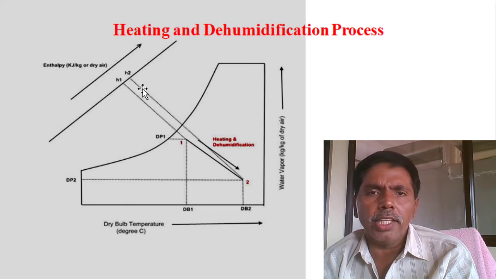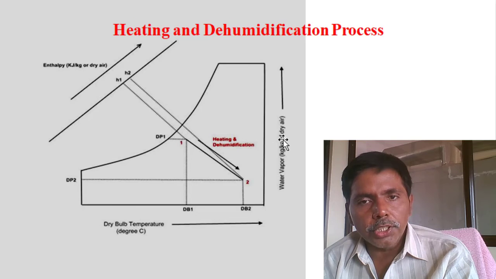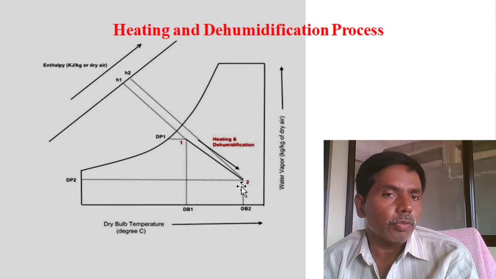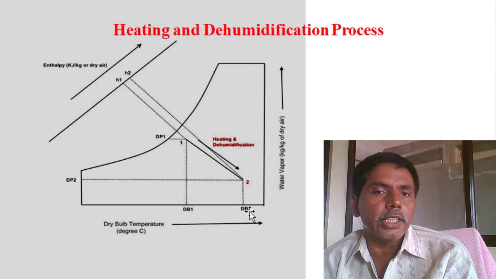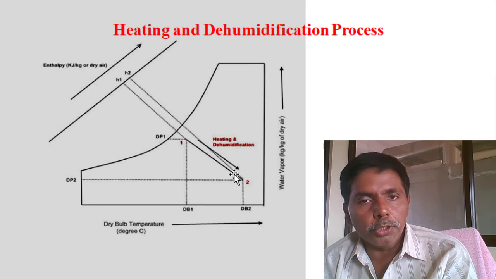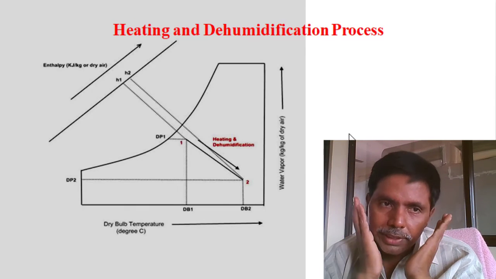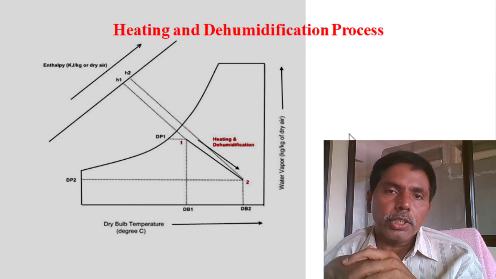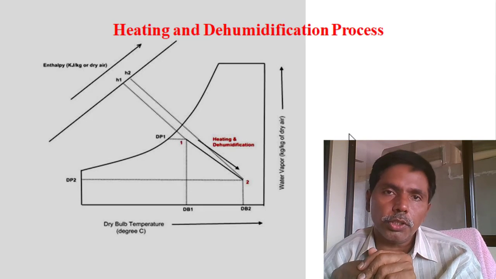In this condition also, slight increase of the enthalpy. Why? Because of heating. But specific humidity is reducing because moisture we are reducing, and relative humidity is reducing, temperature is increasing, and dew point temperature also is reducing drastically, initially from here and finally we are reducing the dew point temperature. So these are the 6 methods, how we are achieving, also explained. A psychrometric chart representation, by representing on the psychrometric chart we visualized the process.